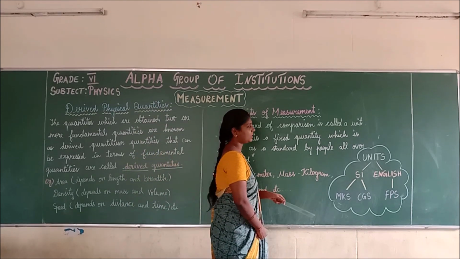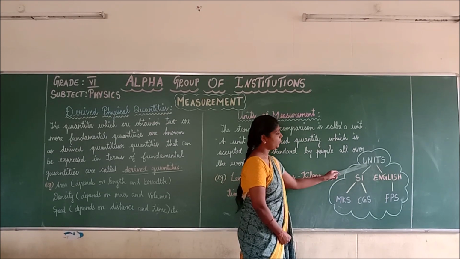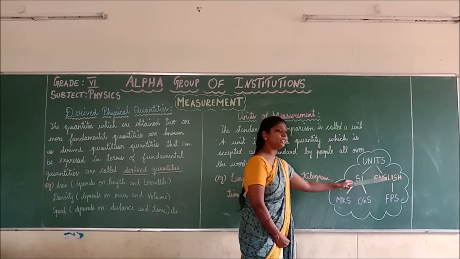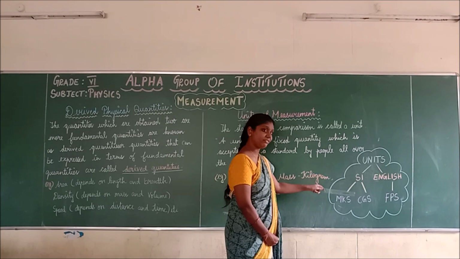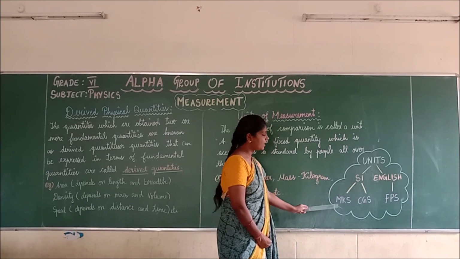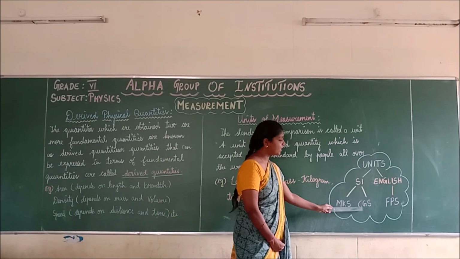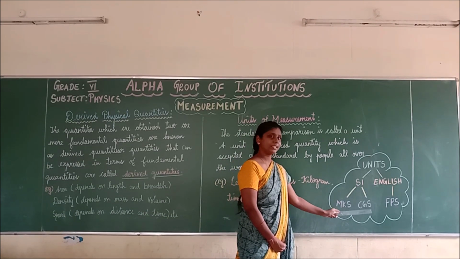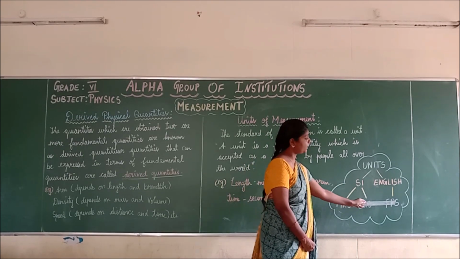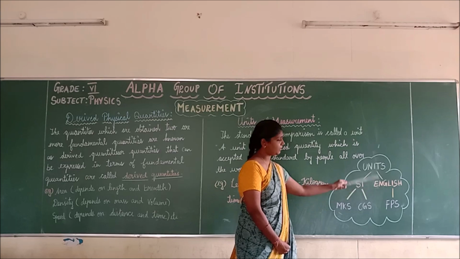Okay. Next we are going to discuss how units are divided into two types: SI units and English units. The SI unit is divided into two types, MKS and CGS. MKS means meter kilogram second. CGS means centimeter gram second. And the English unit is FPS, which means foot pound second. Do you understand the classification of units?